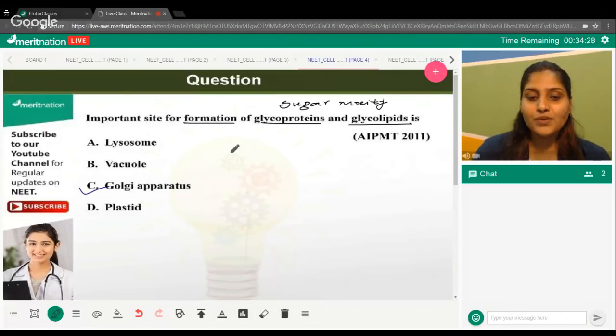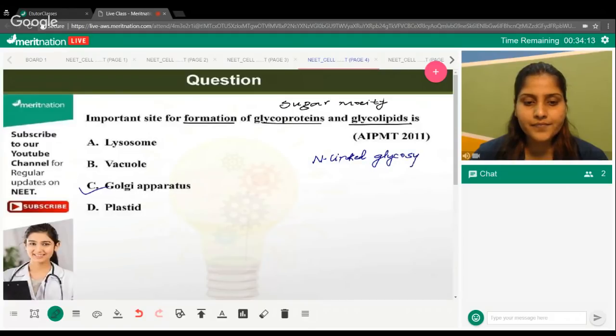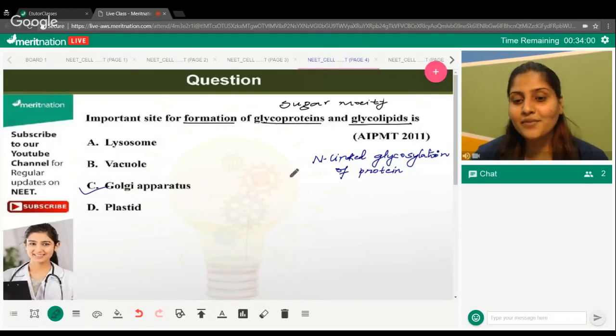Okay, now one thing I want to tell you, listen to this very carefully: if in the question there would have been a term called N-linked glycosylation of protein, suppose if they would have asked you this, because glycosylation basically is the process of addition of a sugar moiety there, then how would your answer have changed?